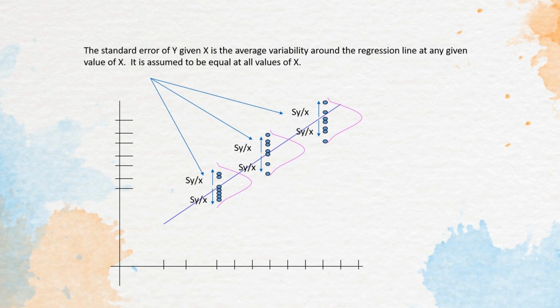Now you see this particular image, and you will find out how the standard error is going to be calculated with respect to that. Anyway, I think we have covered a lot about the difference between correlation and regression, and then the standard error, which is an important ingredient of the calculation of the regression lines or the correlation coefficient.